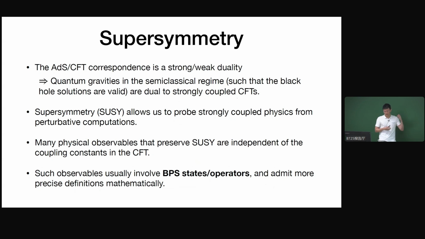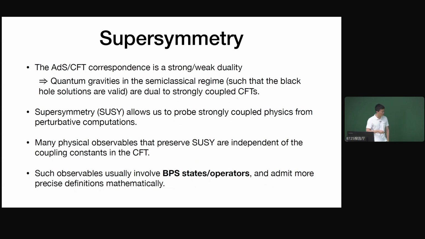That's due to the fact that many physical observables that preserve supersymmetry are actually independent of the coupling constant. So they do not depend on whether you are at strong coupling or weak coupling. So we can study these quantities at weak coupling and then use them to understand the strong coupling physics.